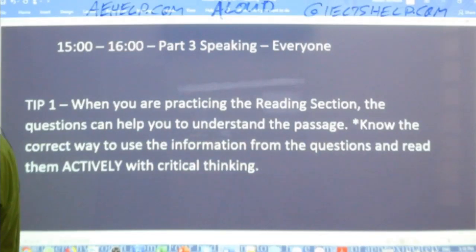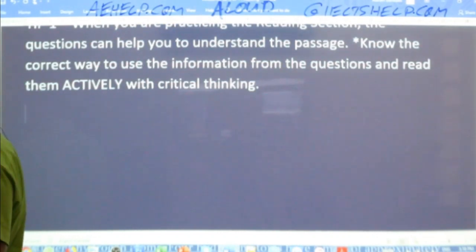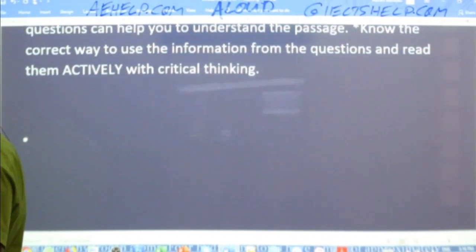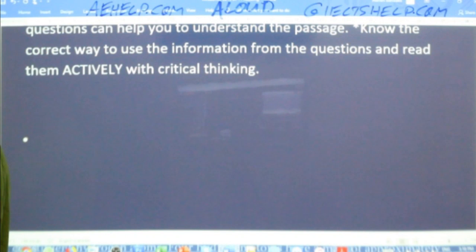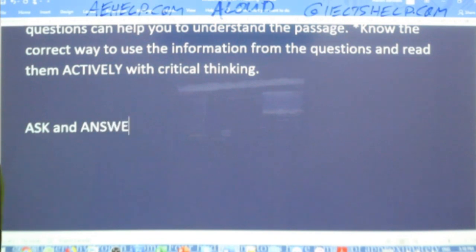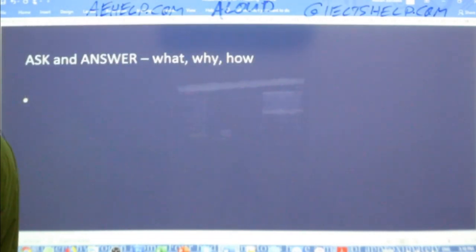A, at home, you should always practice active reading. The only way to get the high scores in the IELTS exam is with active reading. Practice at home, or the same luck as it takes to win a lottery ticket. I think you should go with the first one, not the second. So active reading means to ask and answer the key questions of what, why, and how. For each paragraph, train your brain to think like this. So what is paragraph A about?